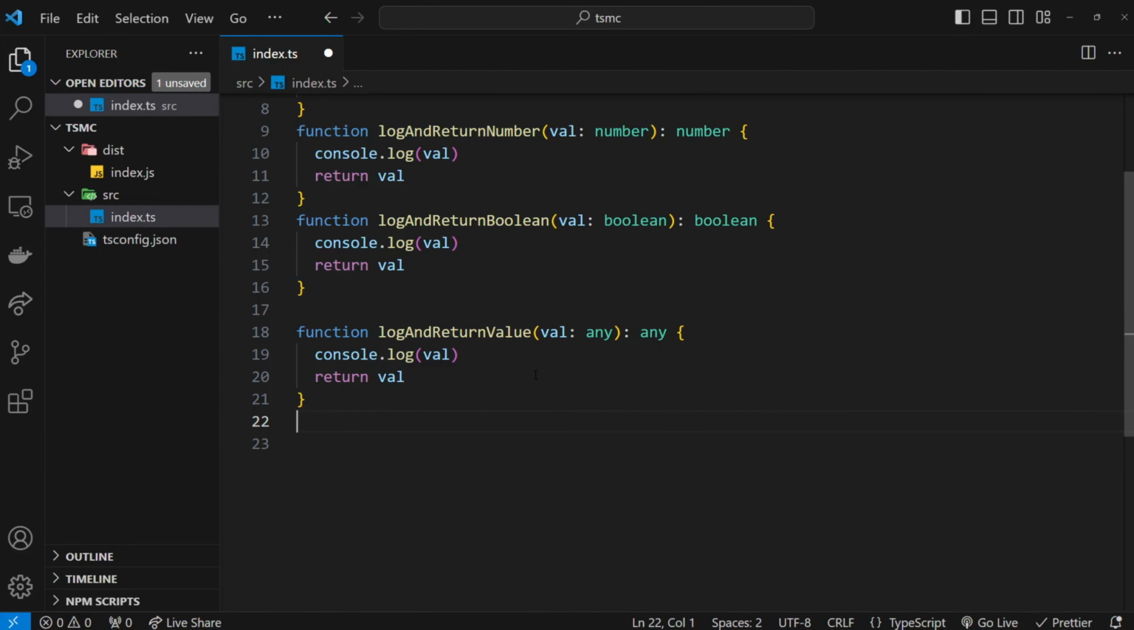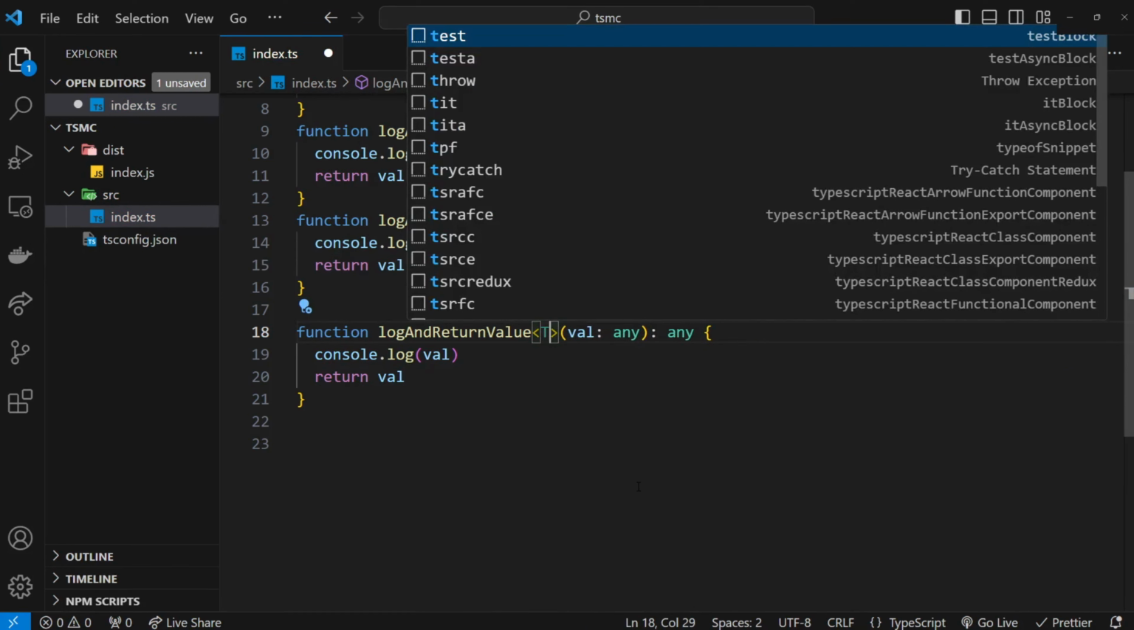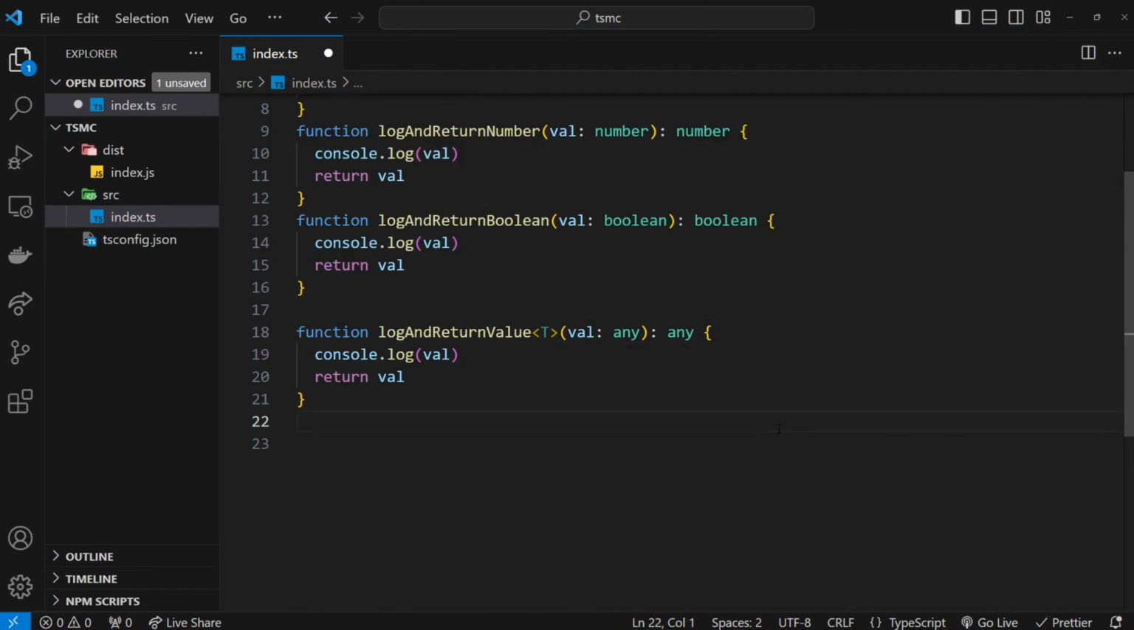So this function that specifies the any type, I'm going to change into a generic function. And the way we do that is by adding angle brackets before the parentheses and then saying T. Now T stands for type, and it represents the data type we end up passing into this function when we invoke it. You don't have to call it T. You can call it bananas if you wish, but I would advise against it. T is a common convention that most TypeScript developers stick to.